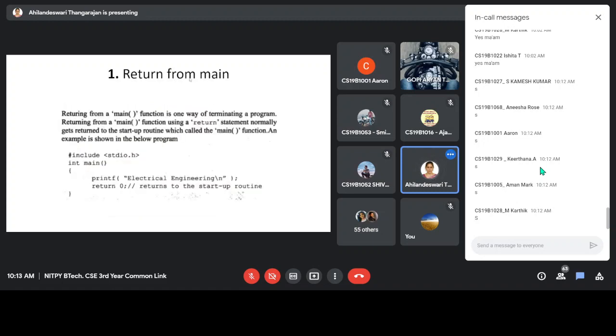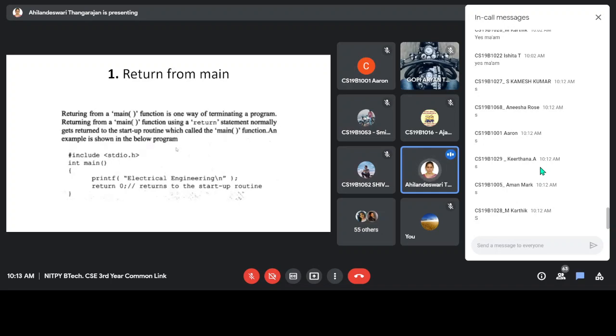Return from main. Explicitly, we are using a return statement in the main program. This is one kind of normal termination, return 0. So 0 will be returned to the startup routine. Returning from the main function is one way of terminating a program. Returning from main using a return statement normally returns to the startup routine, which called the main function.